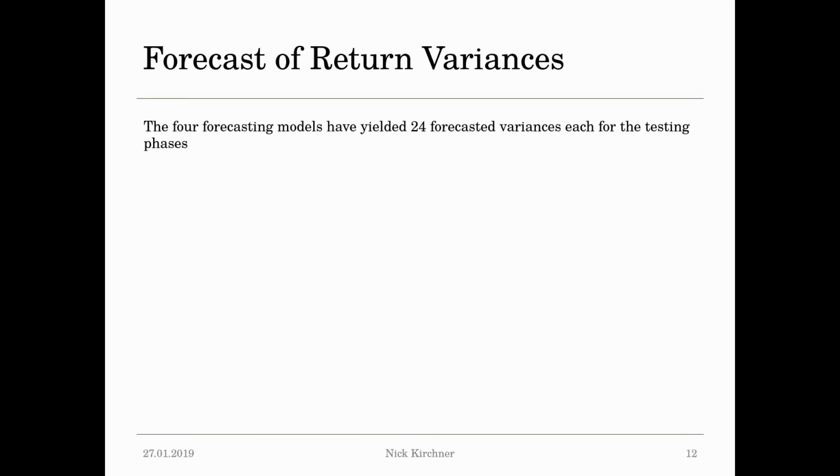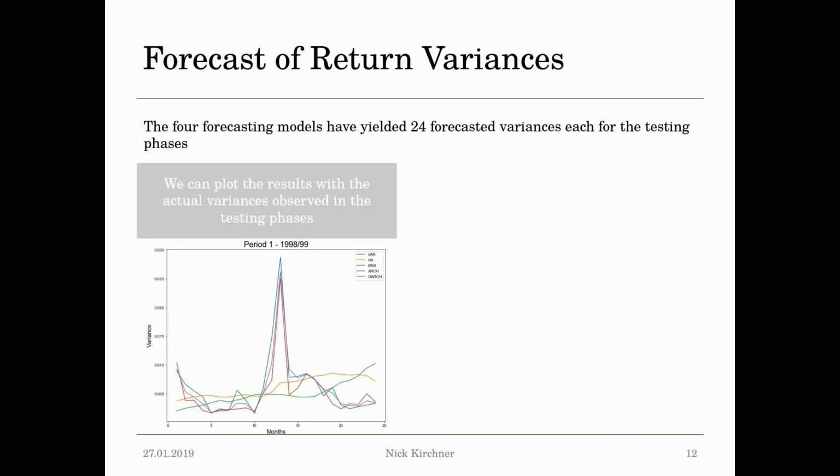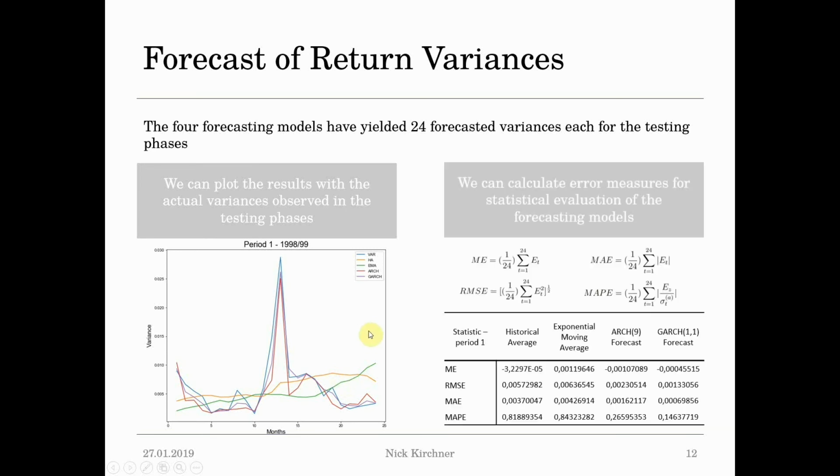The 4 forecasting models have yielded now 24 forecasted variances for each testing phase of each period. We can plot these results with the actual variance observed in the testing phase. The actual variance is the blue line, the purple line is the GARCH, the red line is the ARCH model, the historical average is the orange one, and the green line represents the exponential moving average.